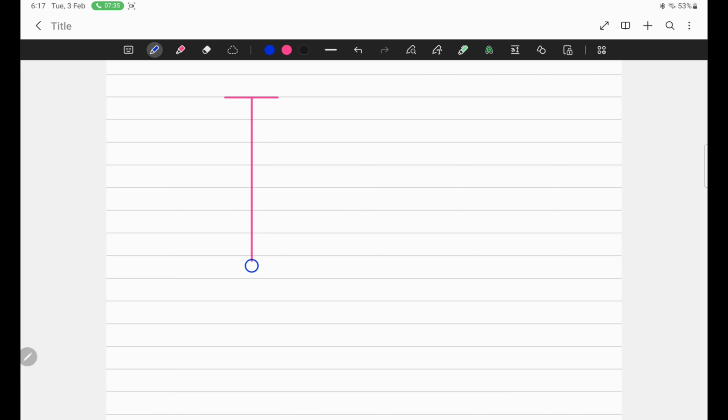Consider this is a metal bob suspended vertically. This position of the metal bob is called the mean position or equilibrium position. If I displace this object towards one side, then this is called the extreme position.